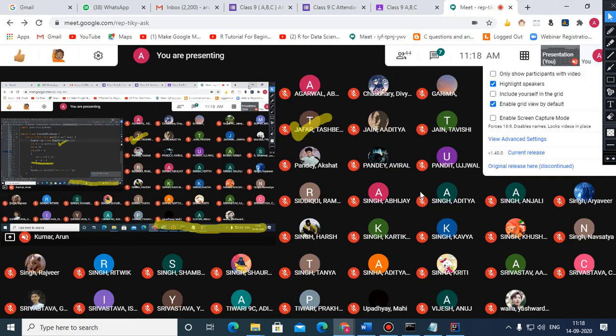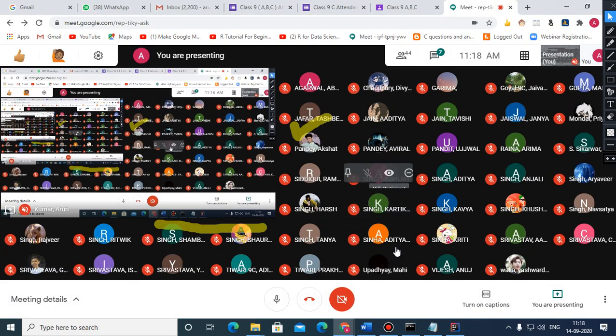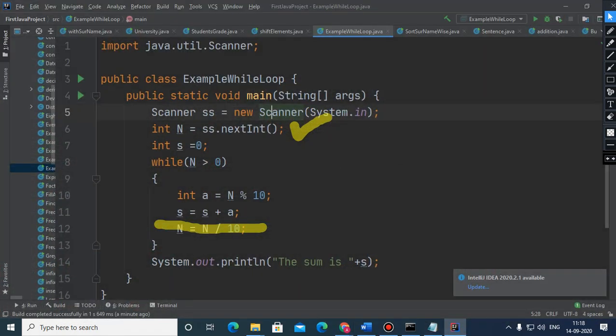So children, with the help of a while loop we can also check whether a number is prime or not. So here I'm going to check whether a number is a prime number or not.